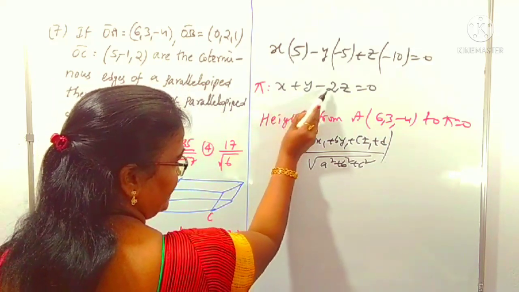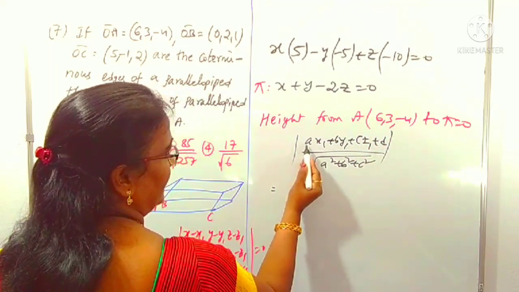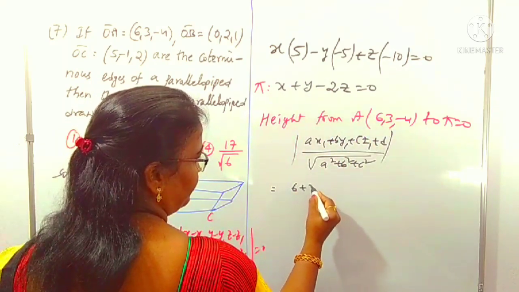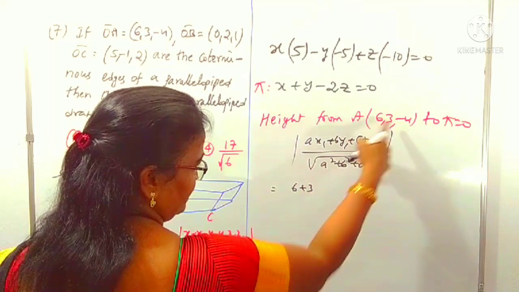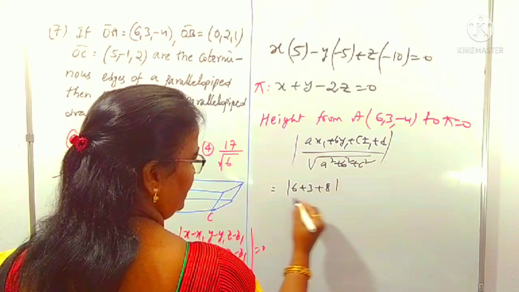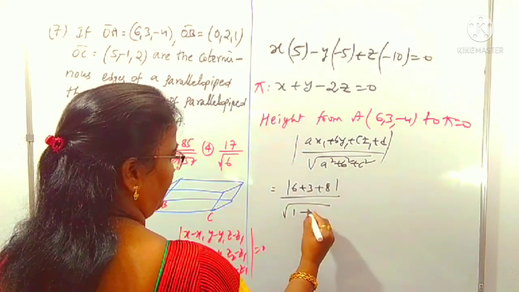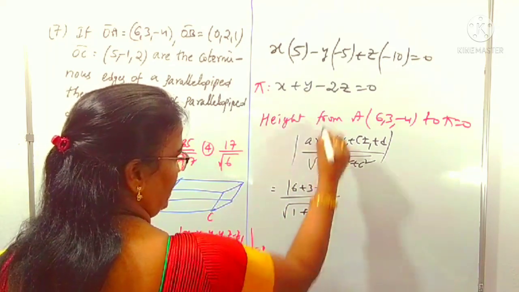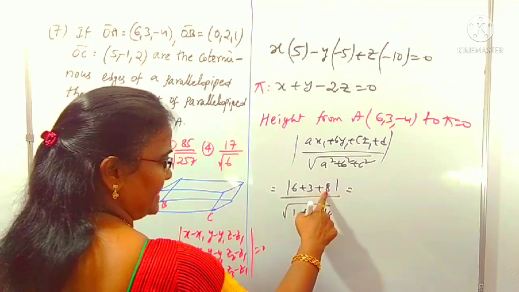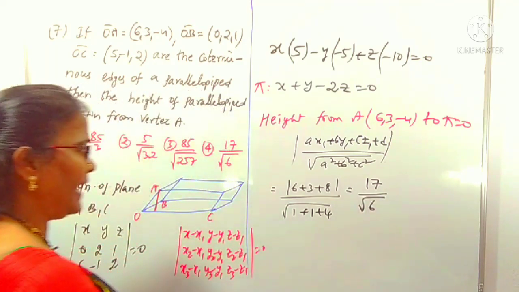Here a1, b1, c1 are 1, 1, minus 2, and x1, y1, z1 are 6, 3, minus 4; substitute there. 1 into x1 is 6, plus 1 into y1 is 3, minus 2 into z1 is minus 4, so minus 2 into minus 4 is plus 8, under modulus, over root of a square plus b square plus c square. 1 square is 1, plus 1 also 1, and minus 2 whole square is 4. What you can understand is that 6 plus 3 is 9, 9 plus 8 is 17, 17 by root 6, that's it. This is our height.